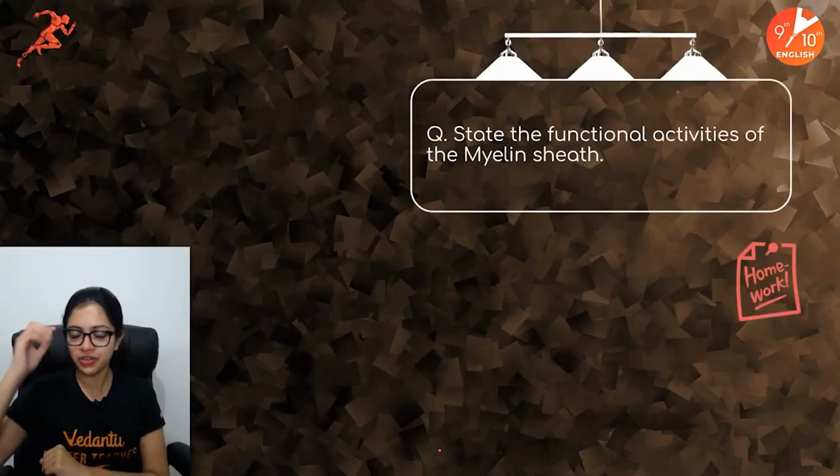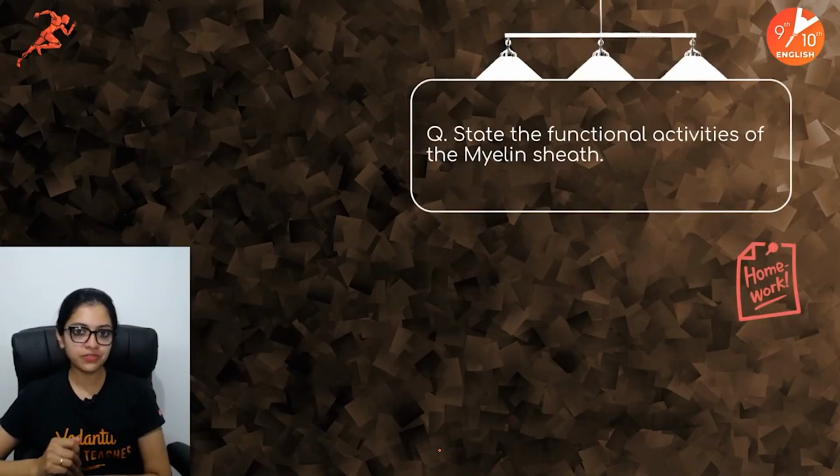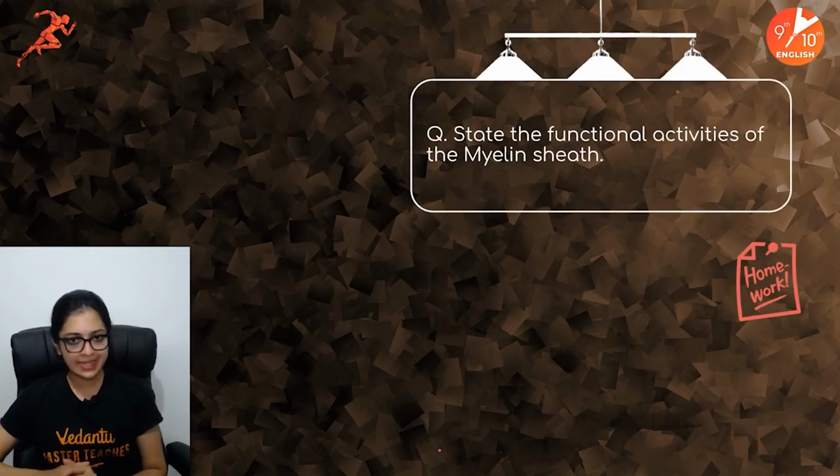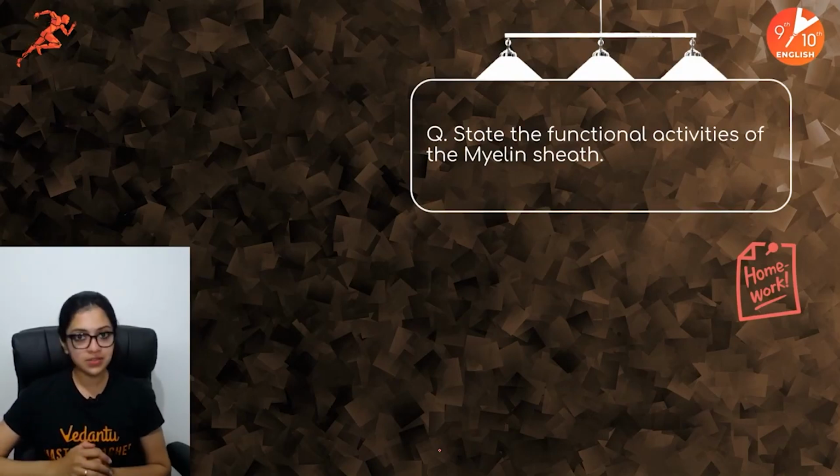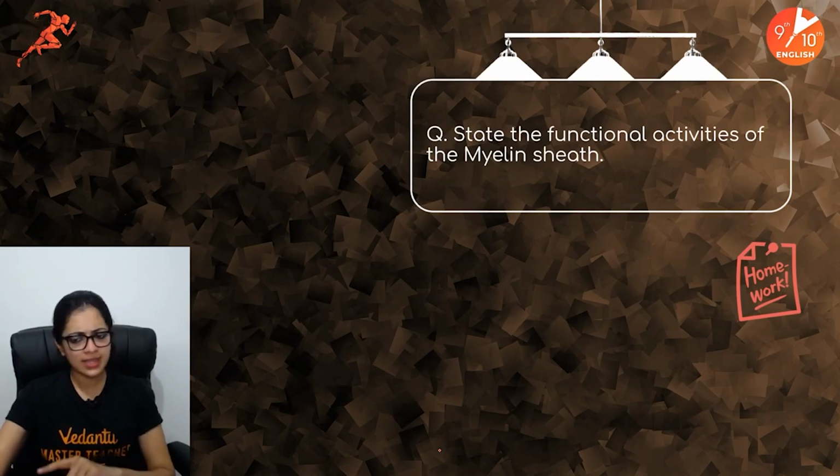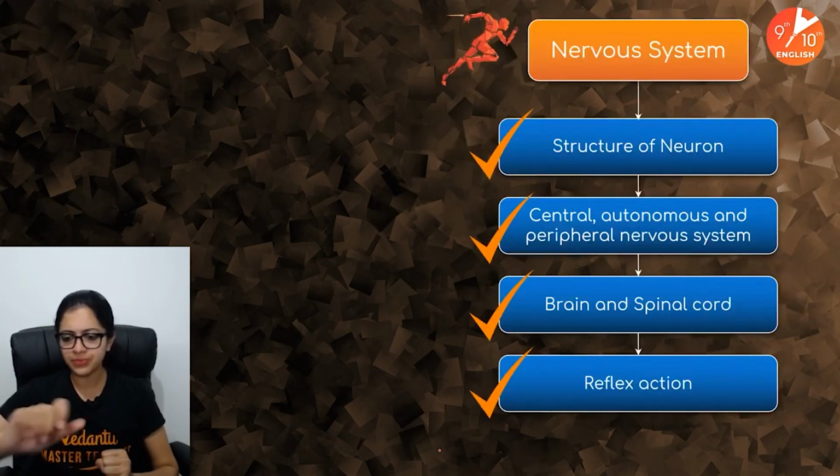All right, now children, the homework question for you for today. State the functional activities of myelin sheath. I've shown you what myelin sheath is. So think about it and list out the functional activities of the myelin sheath. Let's see if you guys come up with better energy and better josh.